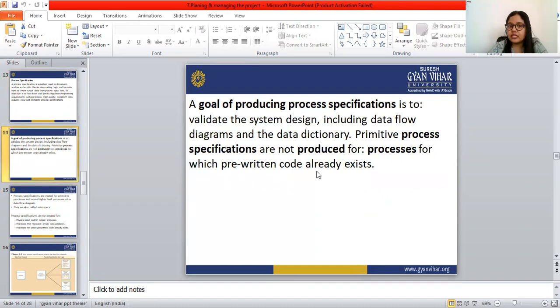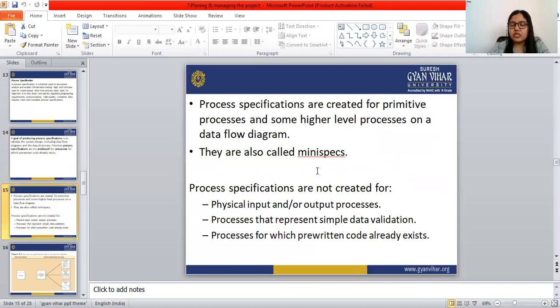Primitive process specifications are not produced for processes for which pre-written code already exists. They are created for primitive processes and some higher level processes on a data flow diagram, and are called mini specs. They are not created for physical input and output processes, simple data validation processes, or processes for which pre-written code already exists.